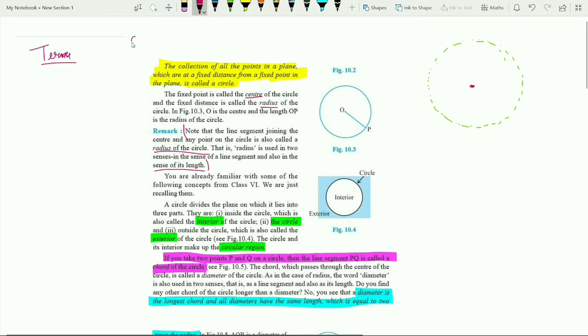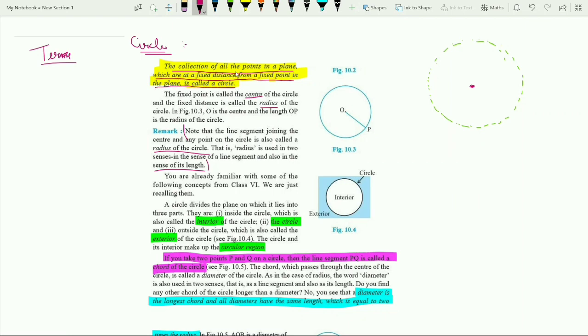First, when we say circle, what should we remember? The circle definition is given, we will read it once. The collection of all the points in a plane which are at a fixed distance from a fixed point in the plane is called a circle.